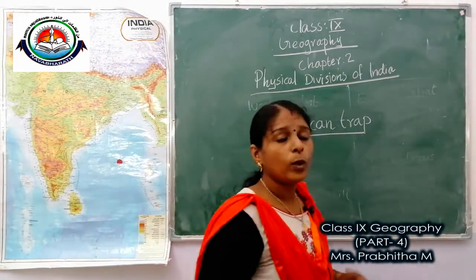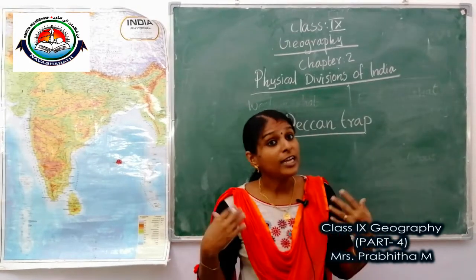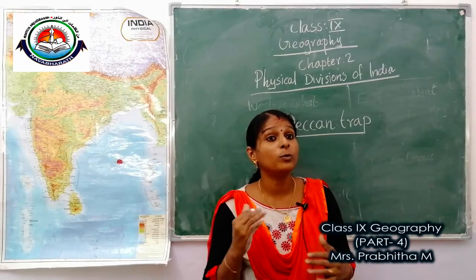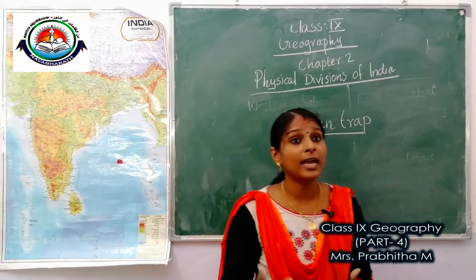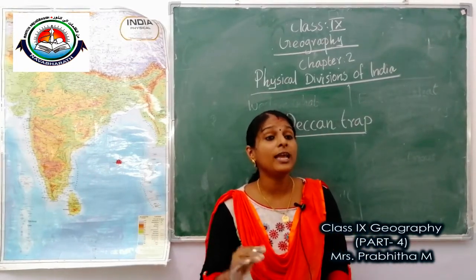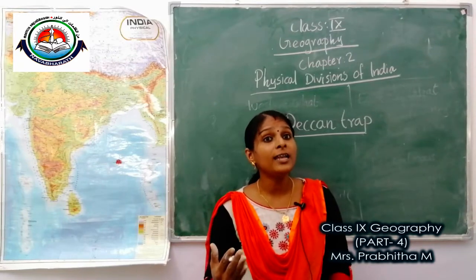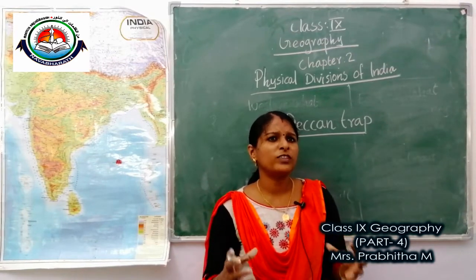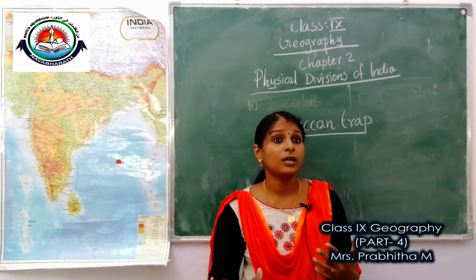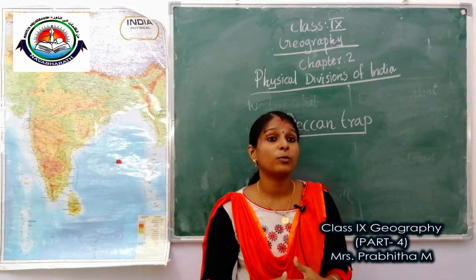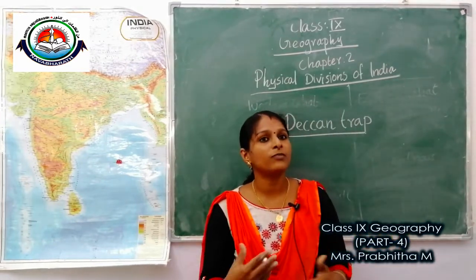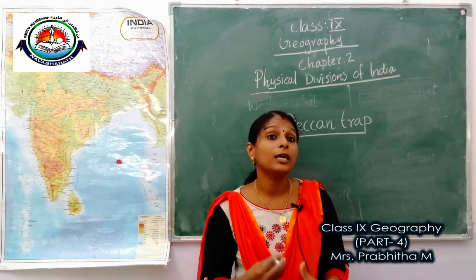This is because of the volcanic origin. So here igneous rocks are found. These rocks are responsible for the formation of the black soil. So these black soils are formed by these igneous rocks.